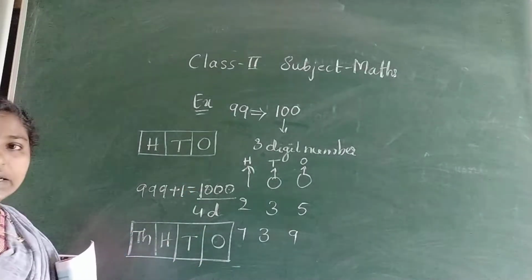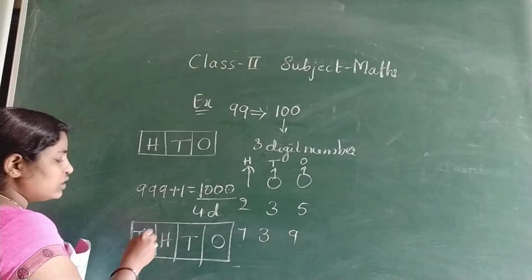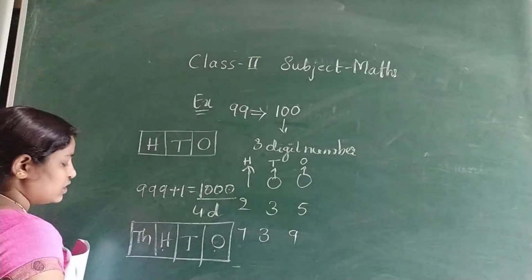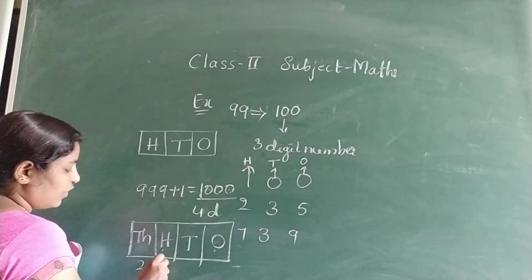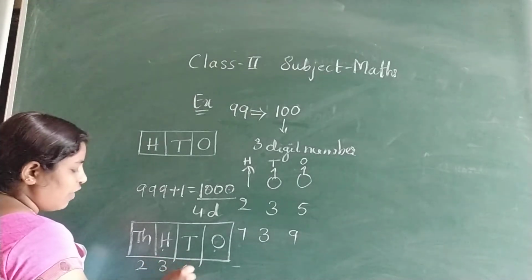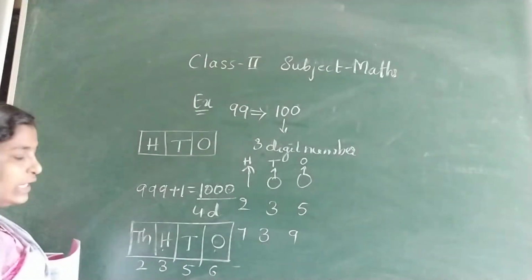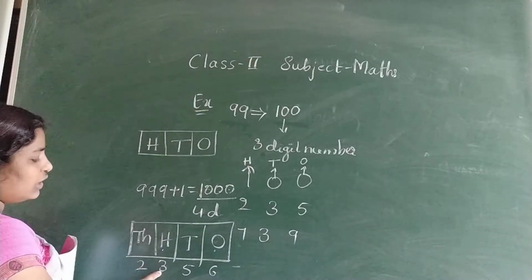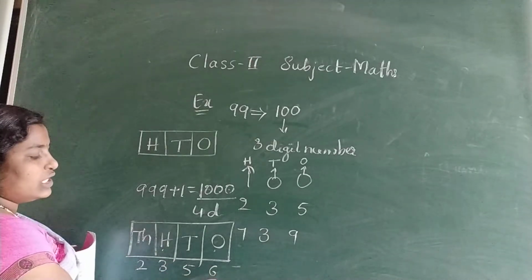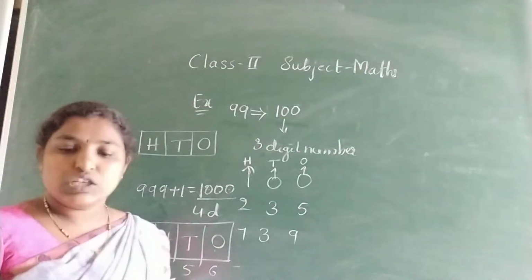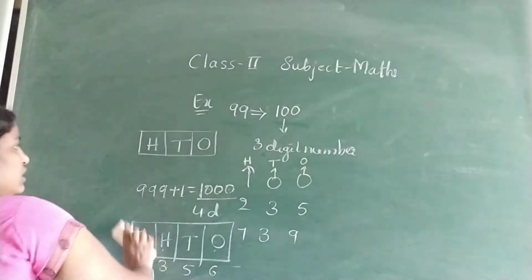So how should we read this? Thousands, hundreds, tens and ones. One example: 2, 3, 5, 6. How to read this? 2356. Okay, like this you should read a 4-digit number.